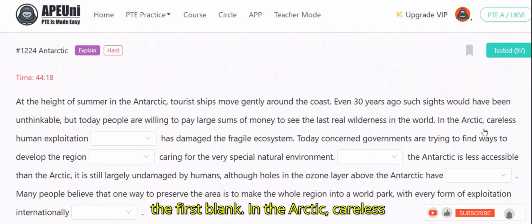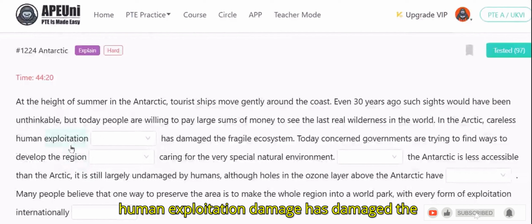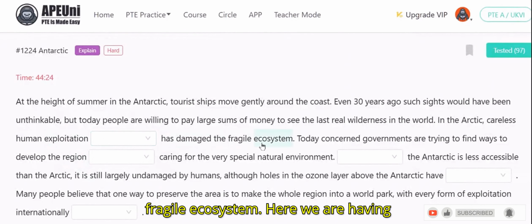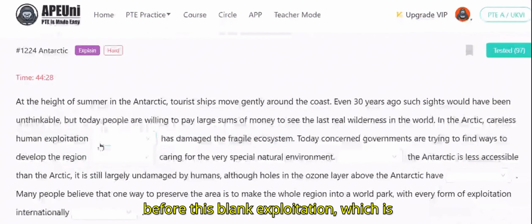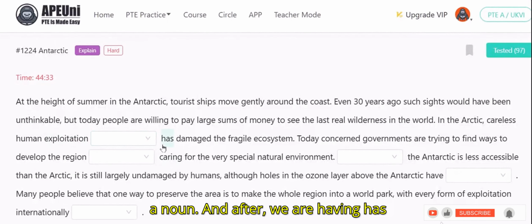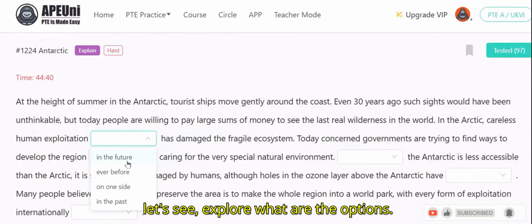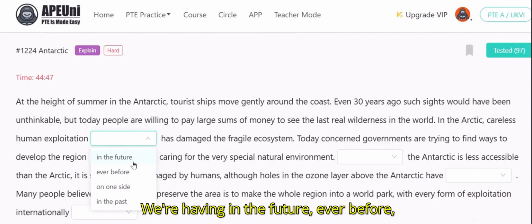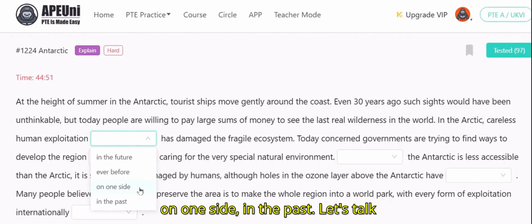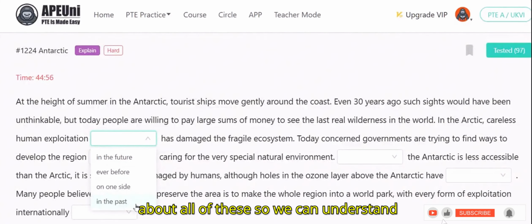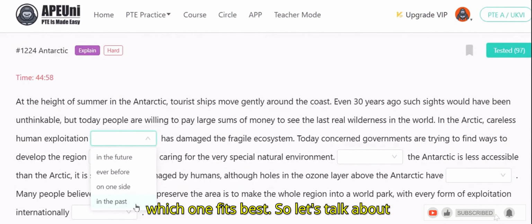In the Arctic, careless human exploitation has damaged the fragile ecosystem. Here, before the blank we have exploitation, which is a noun, and after it we have has damaged, which is a verb phrase. Now let's explore the options. We have in the future, ever before, on one side, in the past. Let's talk about all of these so we can understand which one fits best.